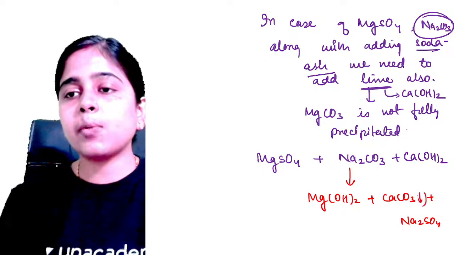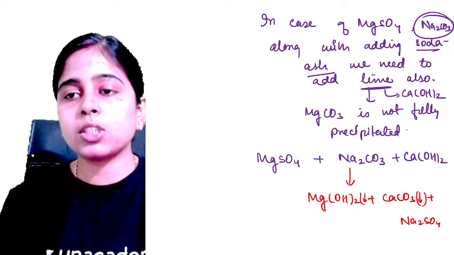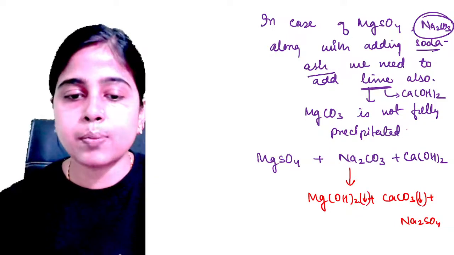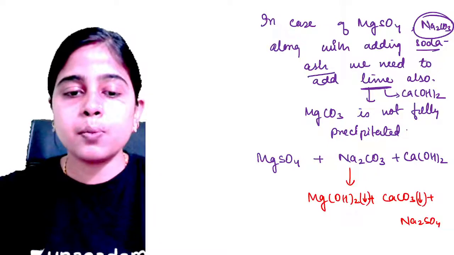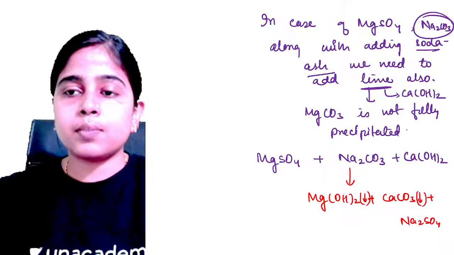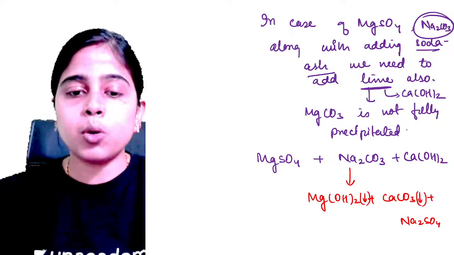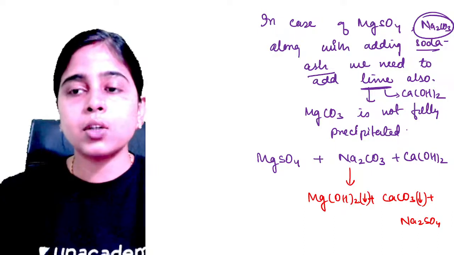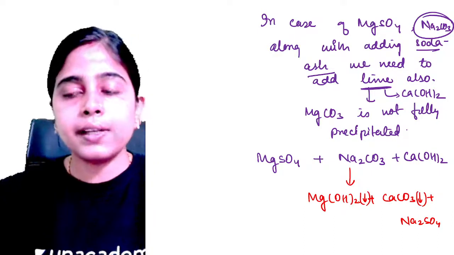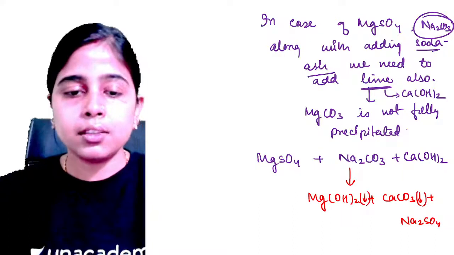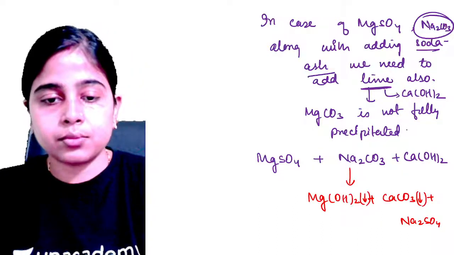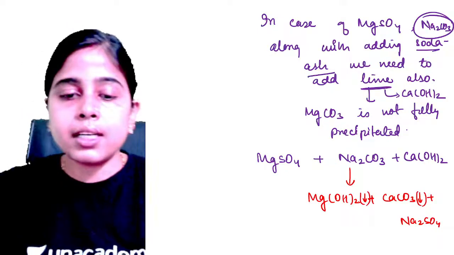This calcium carbonate will come out as precipitate. Magnesium hydroxide will also come out as precipitate. So magnesium hydroxide and calcium carbonate both come out as precipitate, and hence you can filter out the water and obtain your soft water. Clear? Is it clear?